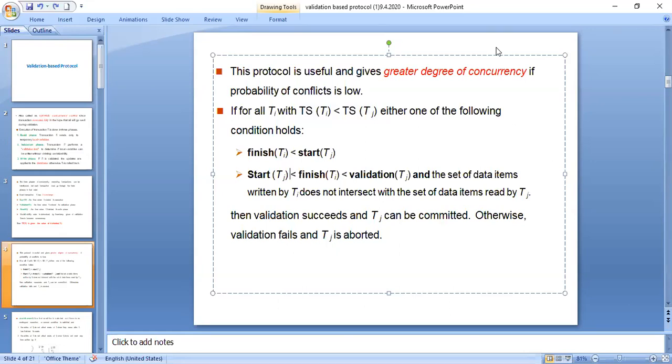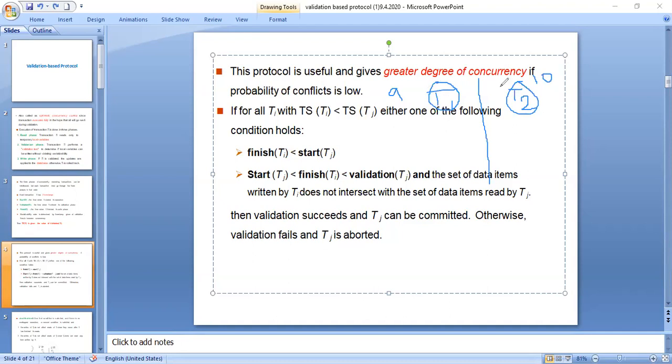If I can annotate here, consider T1 is a transaction, and this is T2. I am saying that T1 has started, let me suppose at 9 o'clock, and T2 has started at 10 o'clock. When this is the case, timestamp of T1 is less than timestamp of T2.